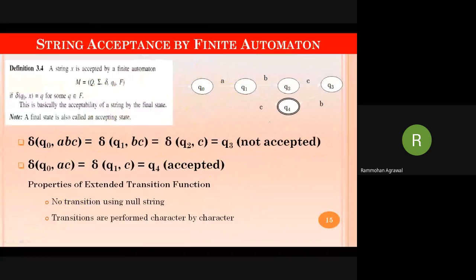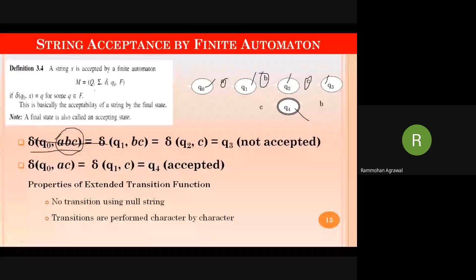When you are giving multiple inputs A, B, C to the system, this is the input. The total number of states Q is 5: 1, 2, 3, 4, 5. Capital letter Q is 5. What is the summation? Again you can see A, B, and C. Summation is 3, ABC. Here you have been given a string ABC. On the basis of this input, we will apply it on the states and we will get a transition function. Q0 is the starting state, and F is the final state, which is Q4.